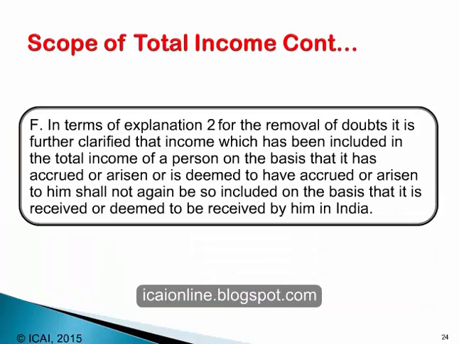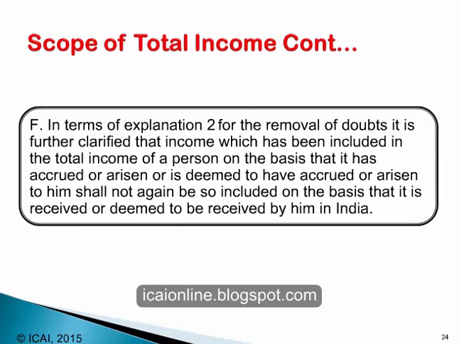In terms of the second explanation of the section, for the removal of doubts, it is further clarified that income which has been included in the total income of a person on the basis that it has accrued or arisen or is deemed to have accrued or arisen to him shall not again be so included on the basis that it is received or deemed to be received by him in India. So, if an income is included as accrued, it cannot be added again when it is received. At one point it was accrued, at another point of time it was received. It will be taxed only once. If it has been taxed at the point of accrual, it will not be taxed at the point of receipt.